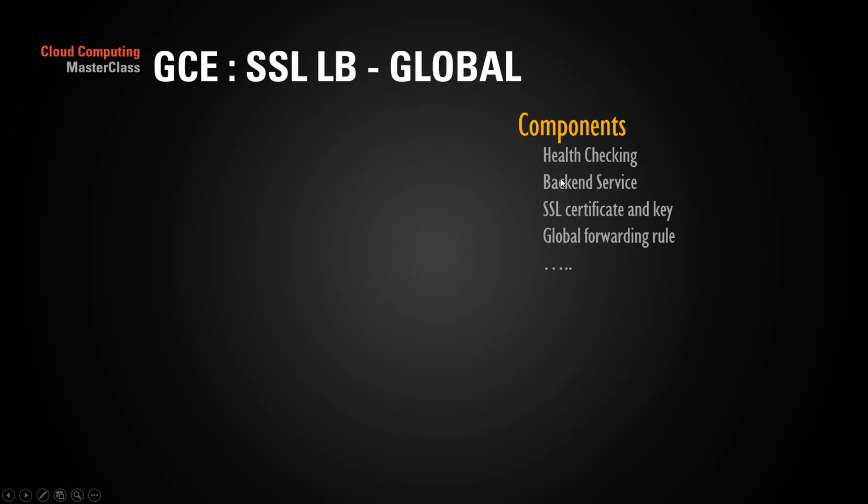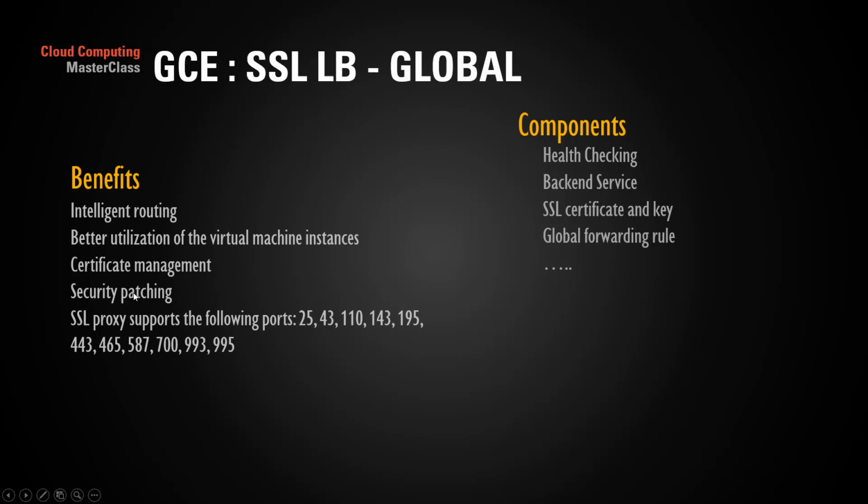Components: usually it has health checking, backend services, SSL certificate and key, and global forwarding rules, and this is the same as the HTTP load balancer you can think of. It is just the addition of the SSL certificate for SSL. Benefits: it has intelligent routing, better utilization of virtual machine instances, certificate management, security patching, and it supports all these ports.